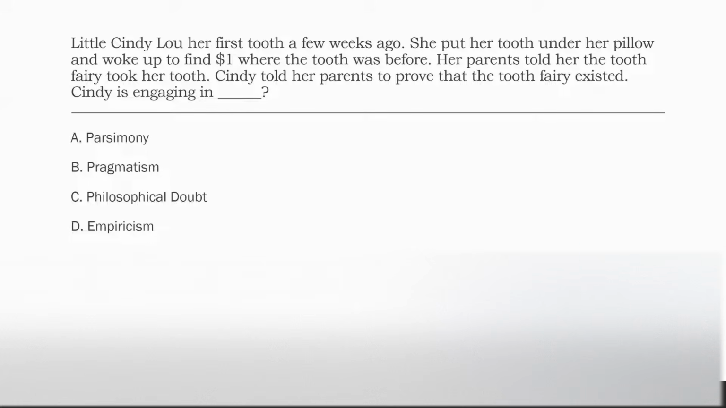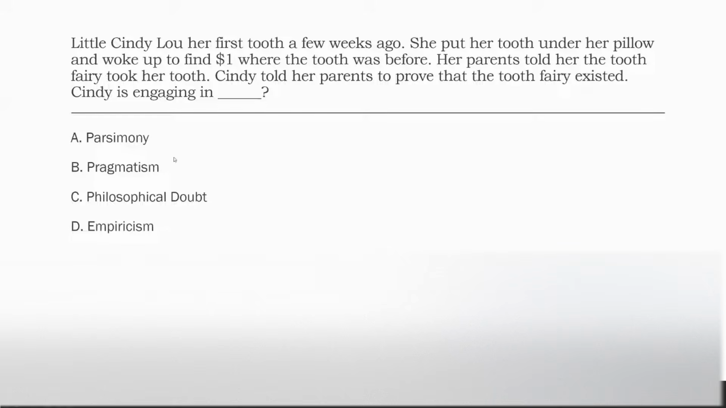Cindy is engaging in what? All right, so what happens? Cindy lost her tooth, put it on the pillow, gets $1. Parents say, tooth fairy is the reason. Cindy says, I don't think so. I don't trust that outcome. I want you to prove it to me. What is Cindy engaging in?